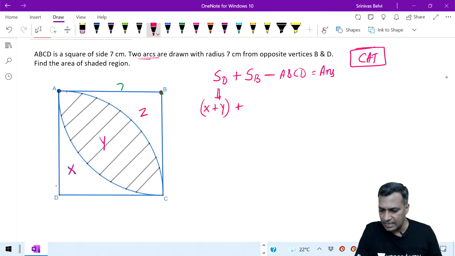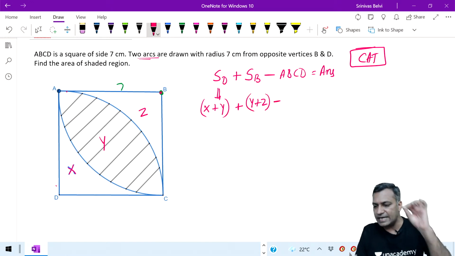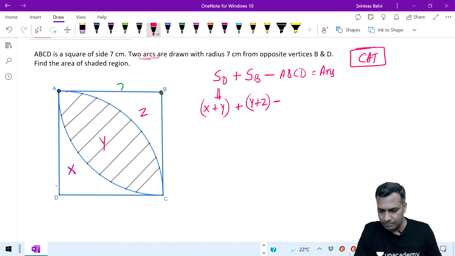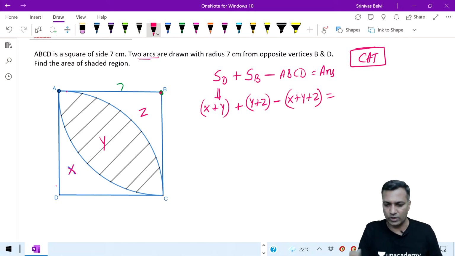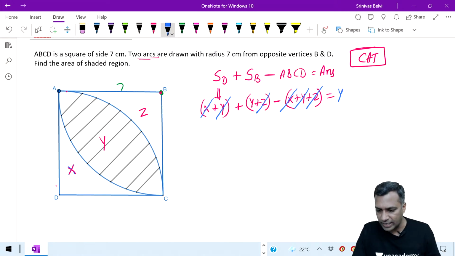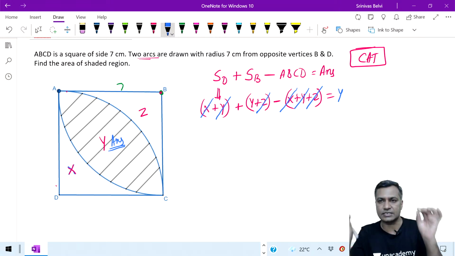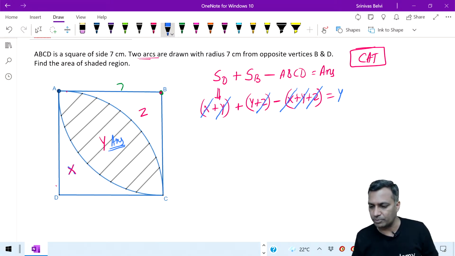What do I mean by the area of the sector centered at B? I get Y plus Z. What do you mean by area of the square ABCD? It means X plus Y plus Z. Okay, simplify this. What am I left with here? X gets cancelled with minus X, Y gets cancelled with minus Y, Z gets cancelled with minus Z. All I am left with is Y. Is that what is required? Y is what I wanted? Yes. This is how you proceed on this particular question.